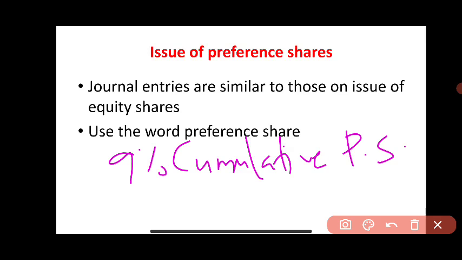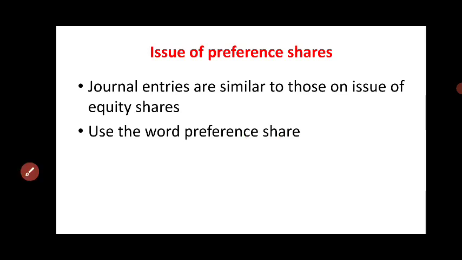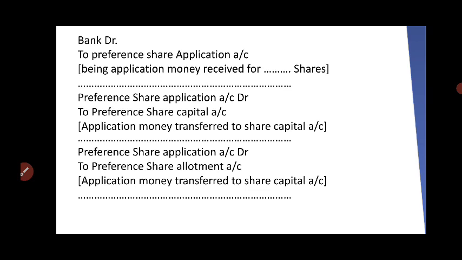Okay, this is how we will pass journal entries in case of preference shares. All the entries are similar except that we have to use the word preference share instead of equity share. This is an example of entries. Bank account to preference share application. Preference share application to preference share capital.